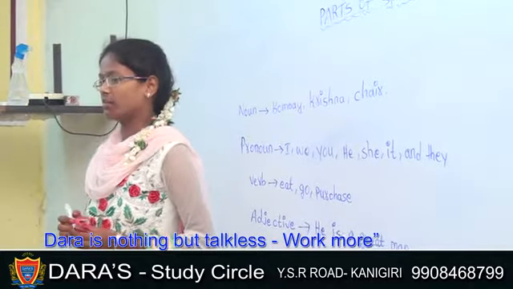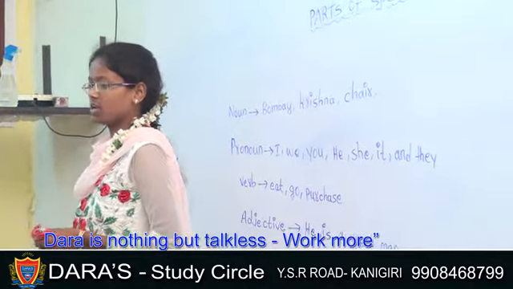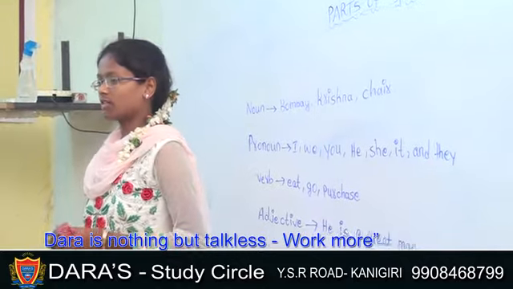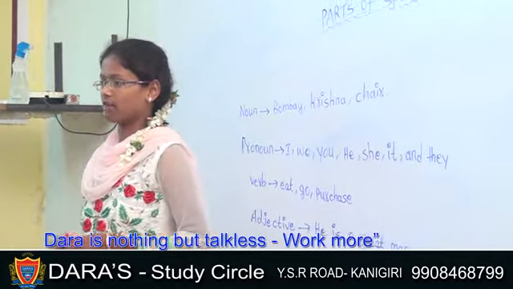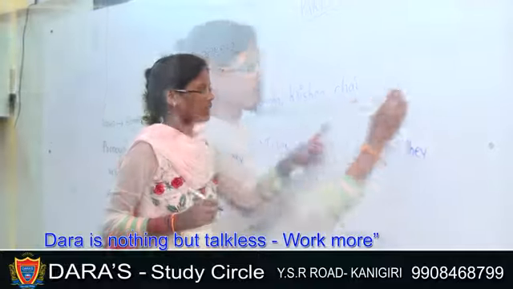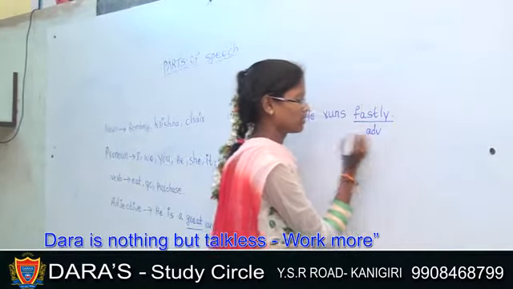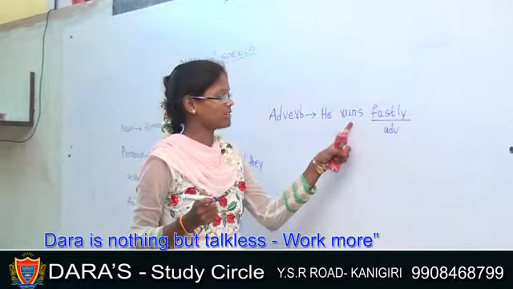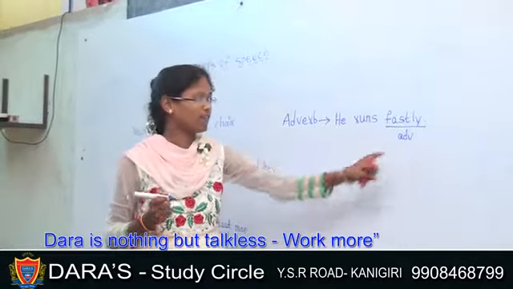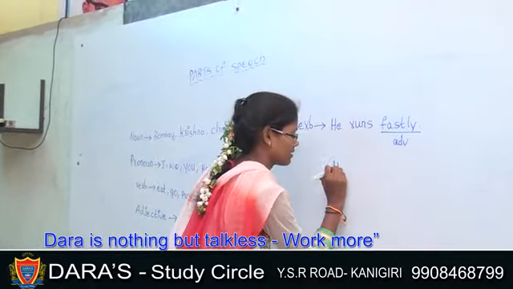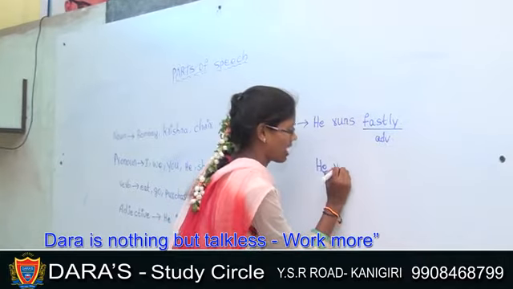Next one, adverb. It gives an extra meaning about a verb and qualifies an adjective or another adverb. For instance, he runs fastly. Here fastly is adverb. Here adverb qualifies a verb. Next one, the adverb which qualifies an adjective.